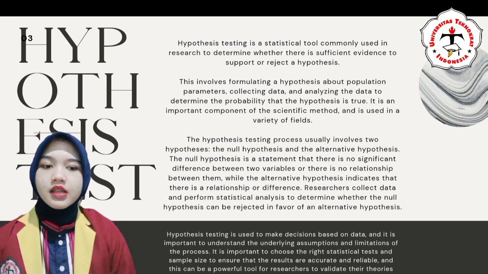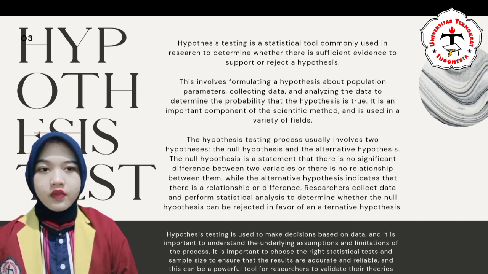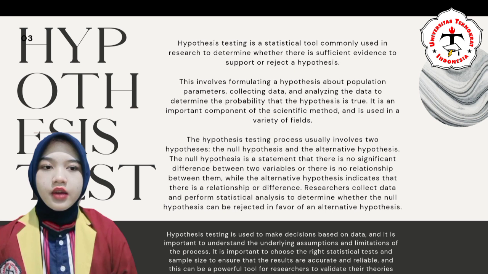The hypothesis testing process usually involves the hypothesis, the null hypothesis, and the alternative hypothesis. The null hypothesis is a statement that there is no significant difference between two variables or there is no relationship between them, while the alternative hypothesis indicates that there is a relationship or difference. Researchers collect data and perform statistical analysis to determine whether the null hypothesis can be rejected in favor of the alternative